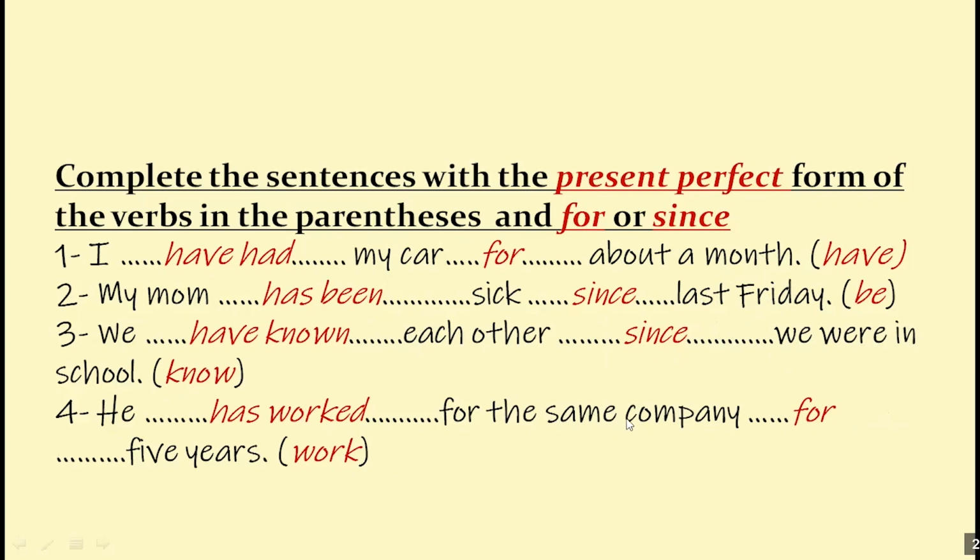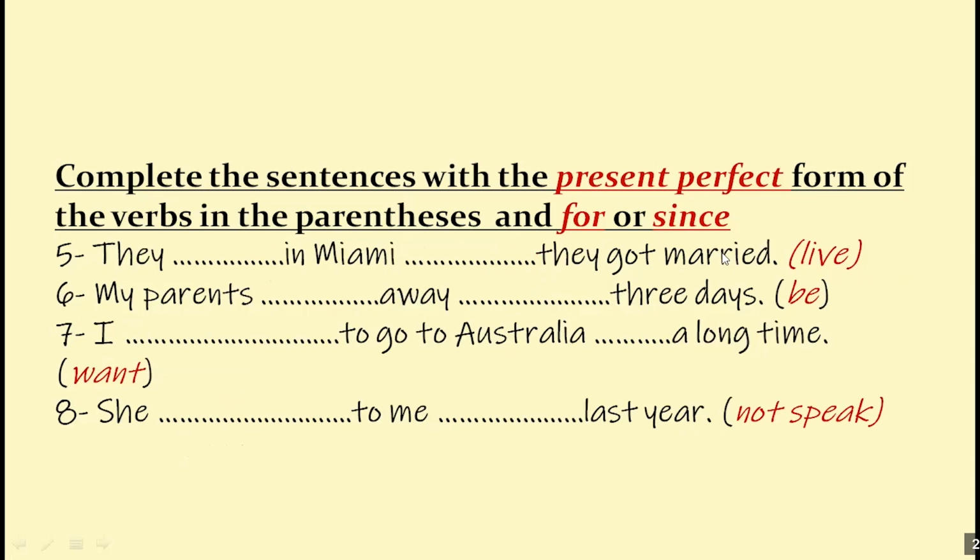He has worked for the same company for 5 years. That's a period. Do the same thing here. You need to put these verbs in the present perfect and decide if you're going to use for or since. Usually for or since indicate that we need to use the present perfect.